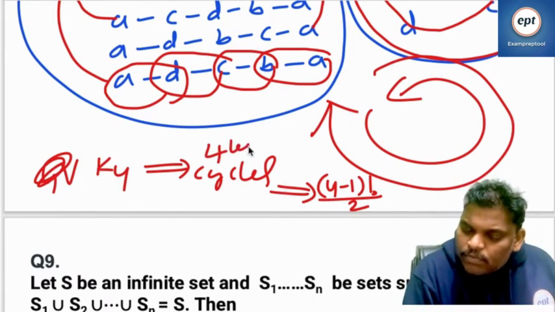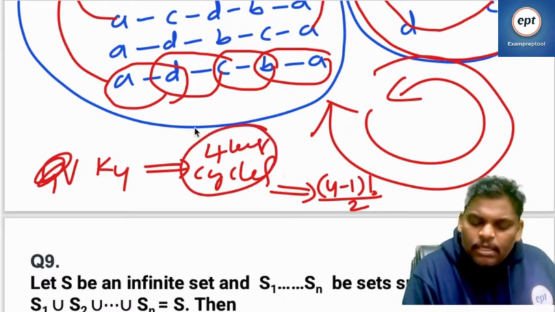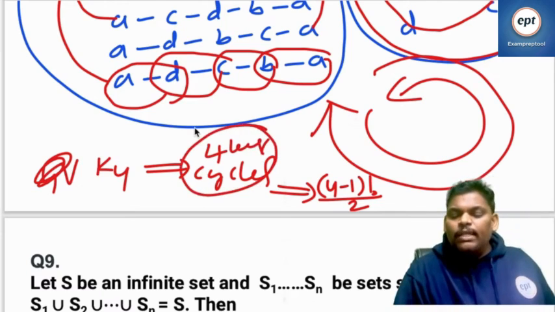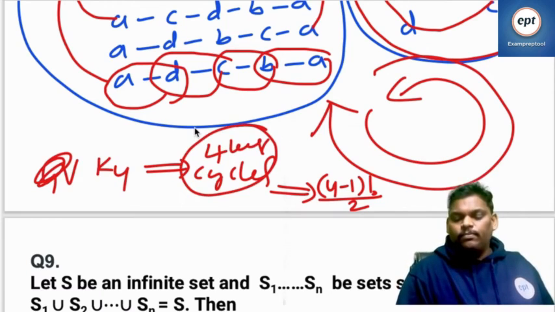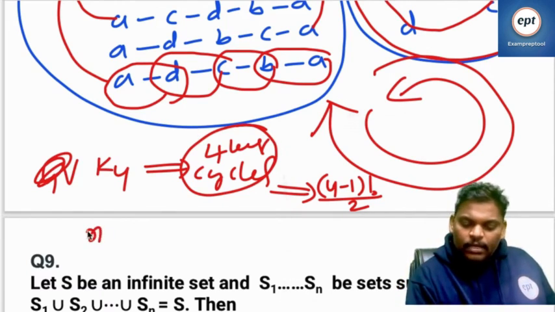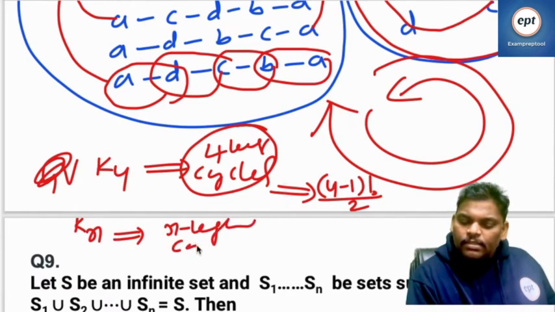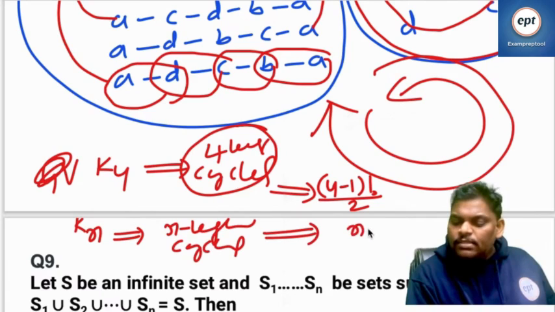I am writing length also. 4 length cycles. 4 minus 1 factorial by 2. In the similar way, right? Kn contains how many n length cycles? N minus 1 factorial by 2.